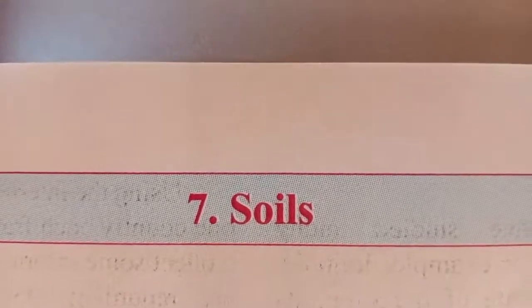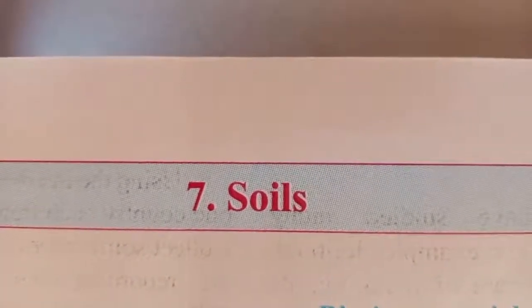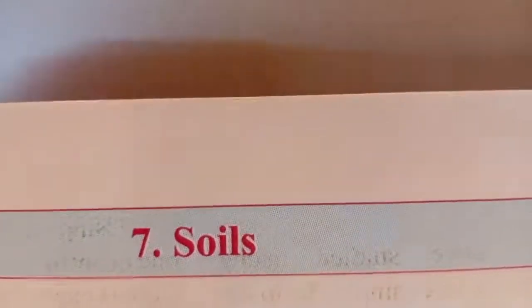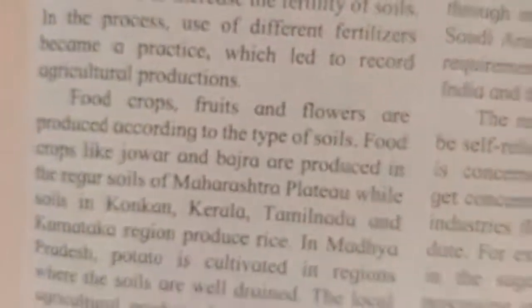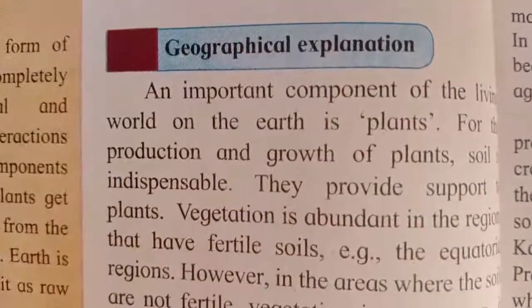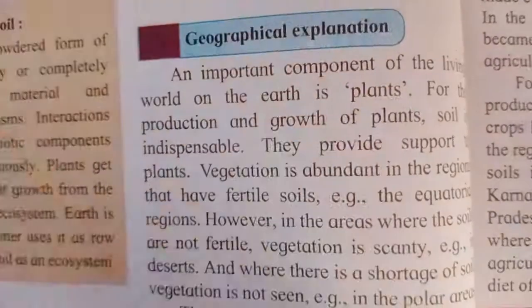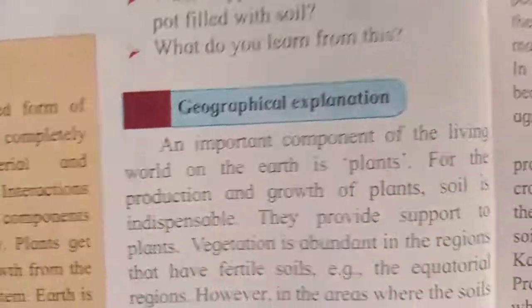Now we are going to continue with the next part of this lesson. So children, take page number 40 in your textbook and be attentive towards the explanation. So let's start.